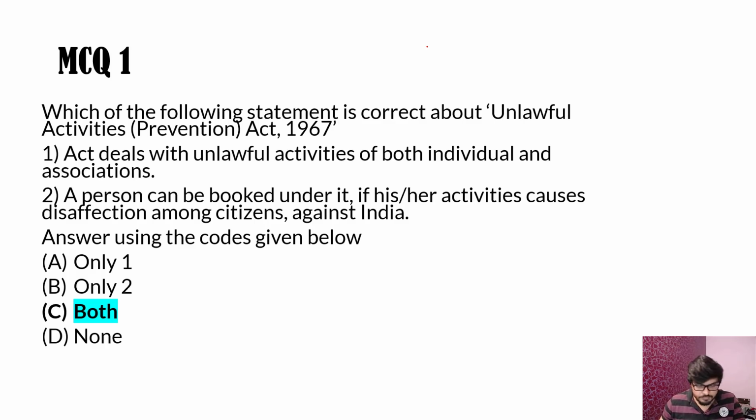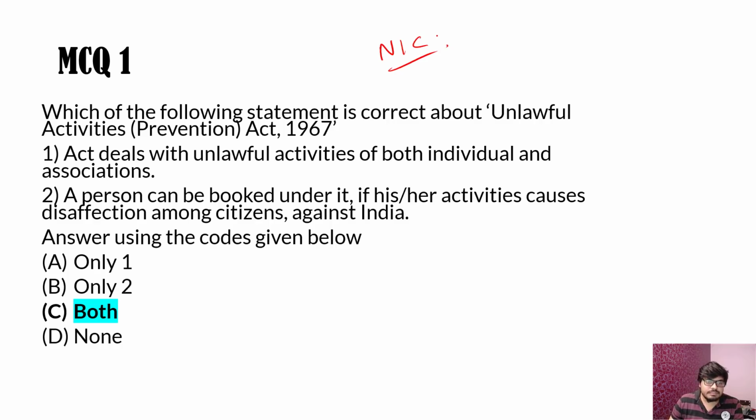The question is on the Unlawful Activities Prevention Act, 1967. There used to be a National Integration Council, and that council appointed a committee, and they suggested its formation because it acts against those activities which are directly against the sovereignty and integrity of India. So it can be imposed on both individuals and associations. A person can be booked under it if his or her activities cause dissatisfaction among citizens against India. So anything against India would be taken under it.